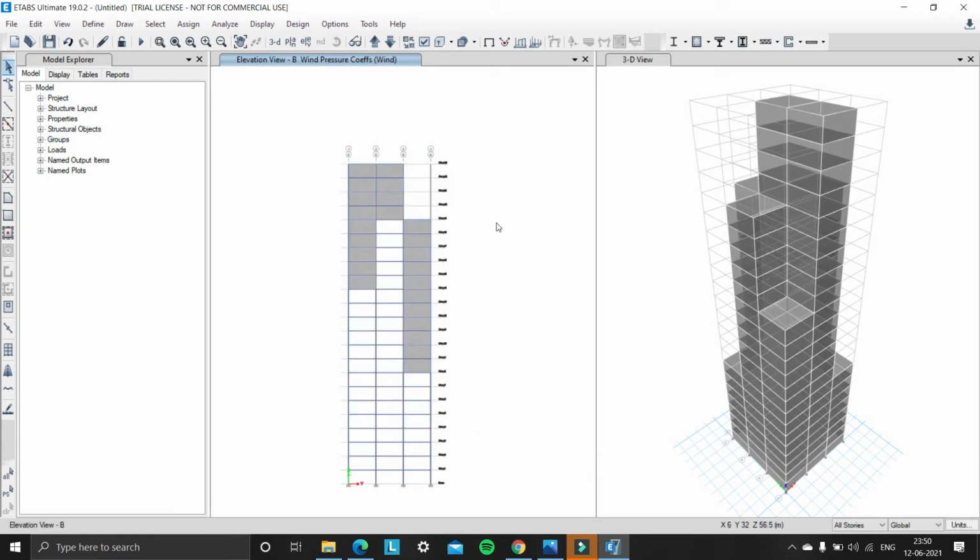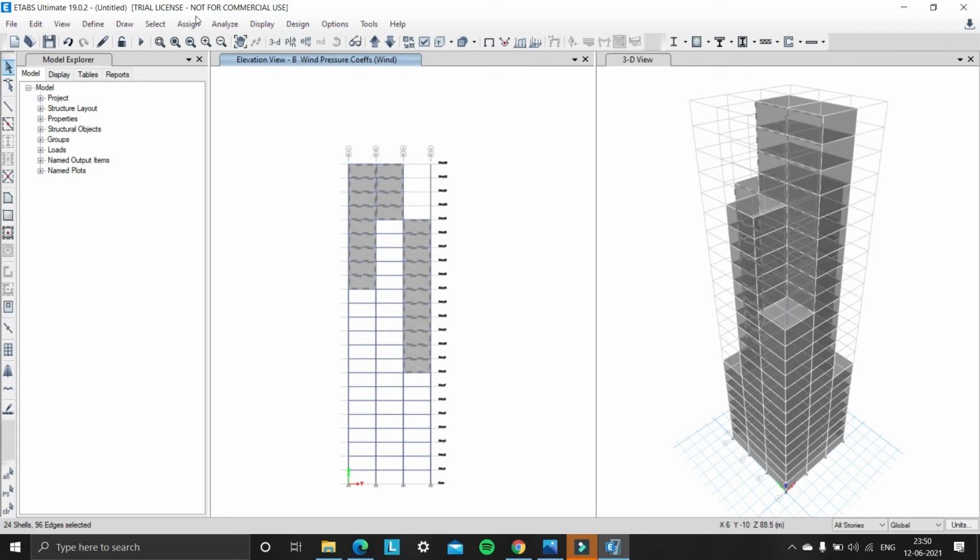So select the cladding shells in section B, in all stories, and select all of them.